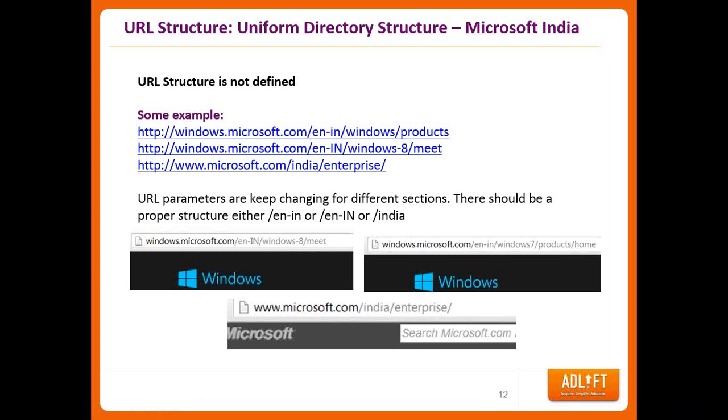This is the Microsoft India website, and if you see the second level of directory structures just outside the home, there are three different directory structures. First is en-in in small letters. The other one is with capital letters. And the third one is /India.